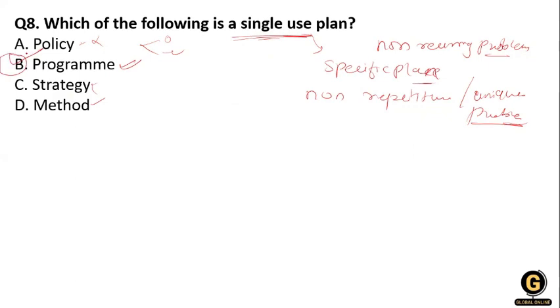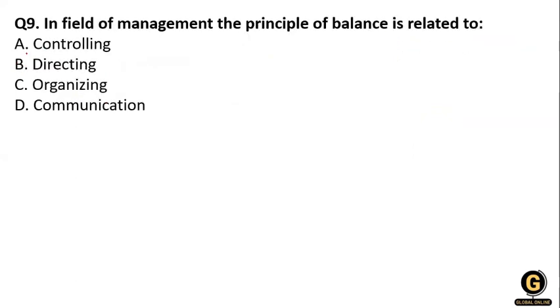Okay, now next question. In the field of management, the principle of balance is related to controlling, directing, organizing, or communication. So what will be the right answer? In the principle of management, you have to balance organizing.